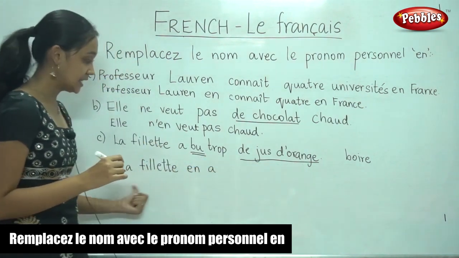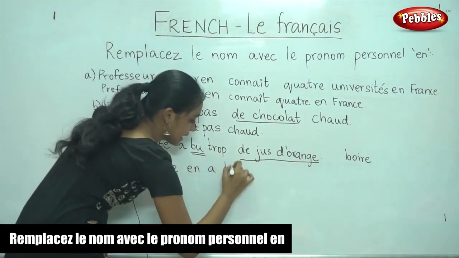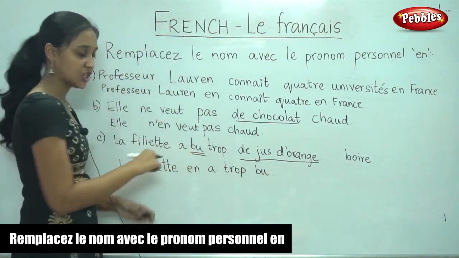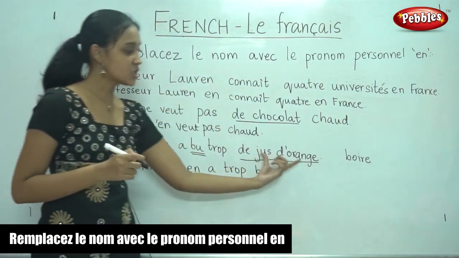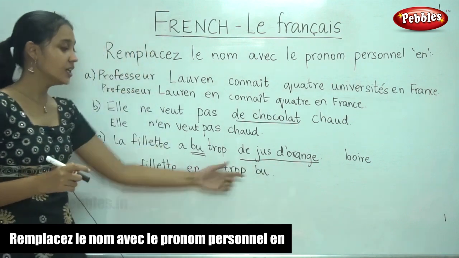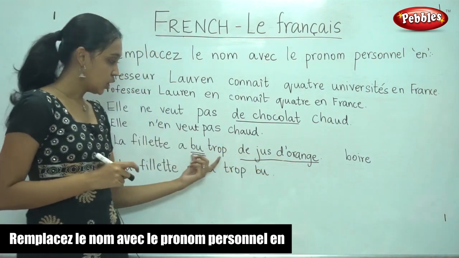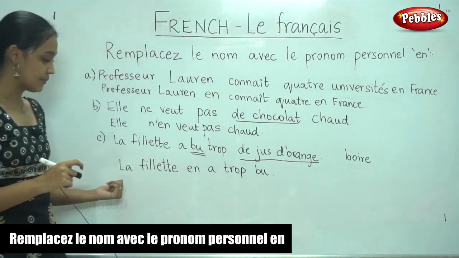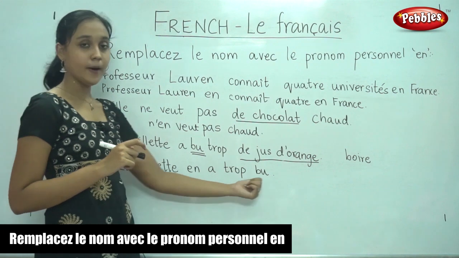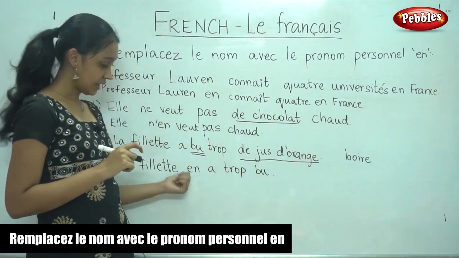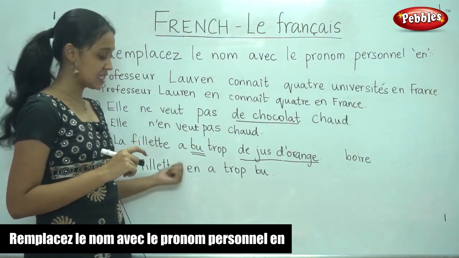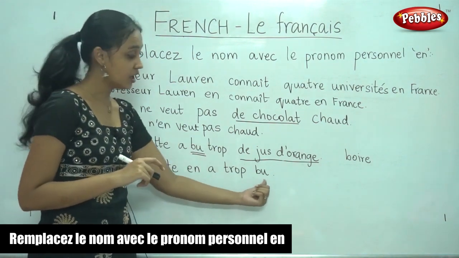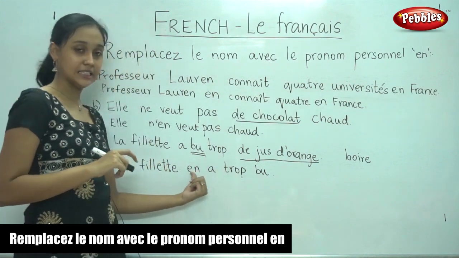So, to complete this sentence, we write it as trop bu. We just interchange these two. So, since we replaced this with en, you don't have to repeat that. We just have to interchange these two words. La fille en a trop bu. Of en means it. It is similar to it. So, has drank a lot of it.